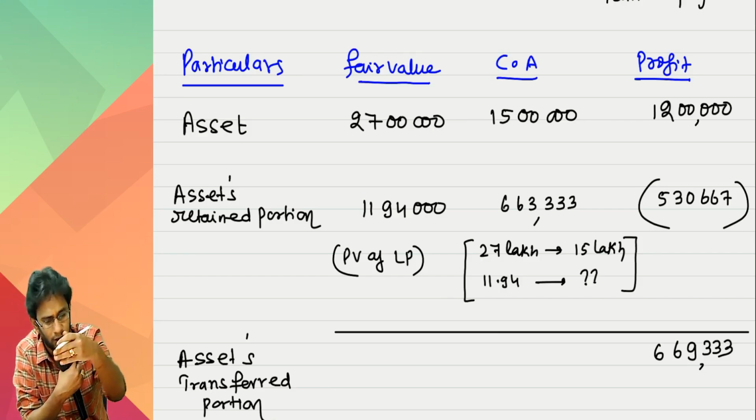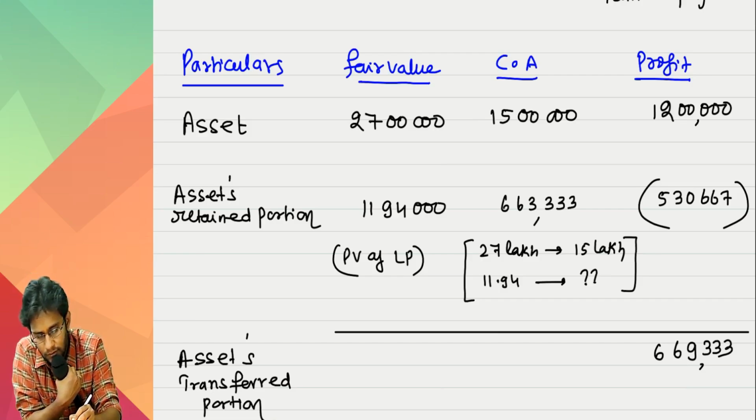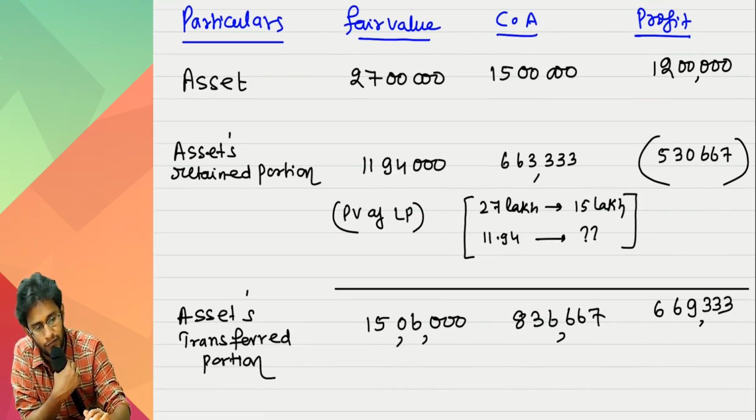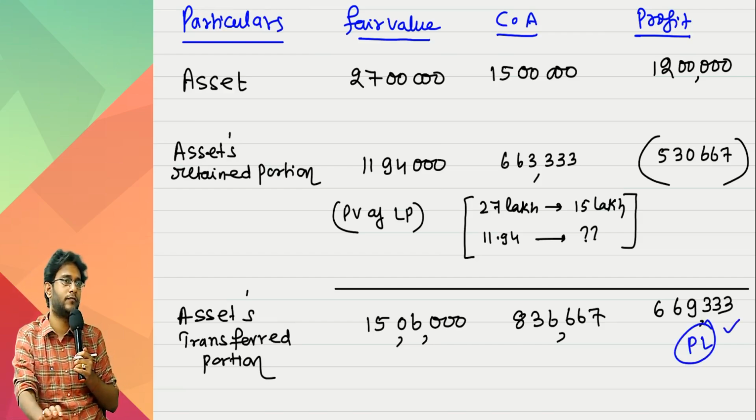So you can work out the net of these two also. 27 minus 11.94 is how much? 15 lakh 6,000. And this one is how much more? 36,667. This much profit can be recognized to PRL. Like that.